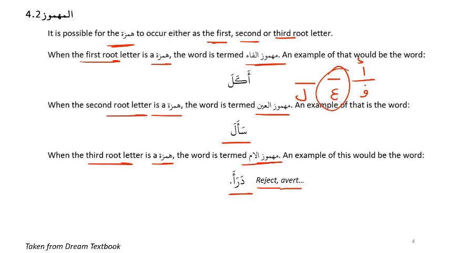So this is mahmuz al-lam, sa'ala is mahmuz al-ain, and akala, which means to eat, is mahmuz al-fa. Sa'ala, what does sa'ala mean? He asked. Ask, to ask. All right. Okay, so these are the three types of mahmuz.